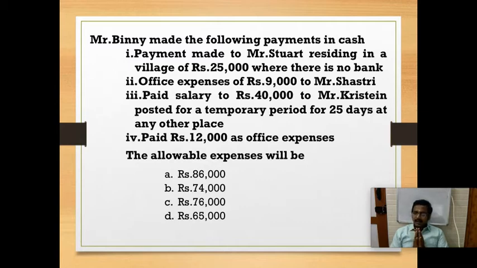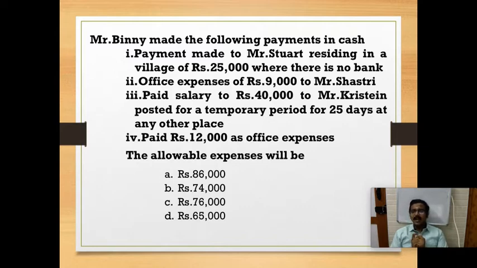And if I am making payment to a person who is employed temporarily at a place, and the placement is for at least 15 days, then there is no limit for cash payment. In our question, Stewart is in a village where there is no bank, so whatever the cash payment might be, the entire payment is an allowable expense. Office expenses of 9,000 in cash is below the limit, so this is also allowable.